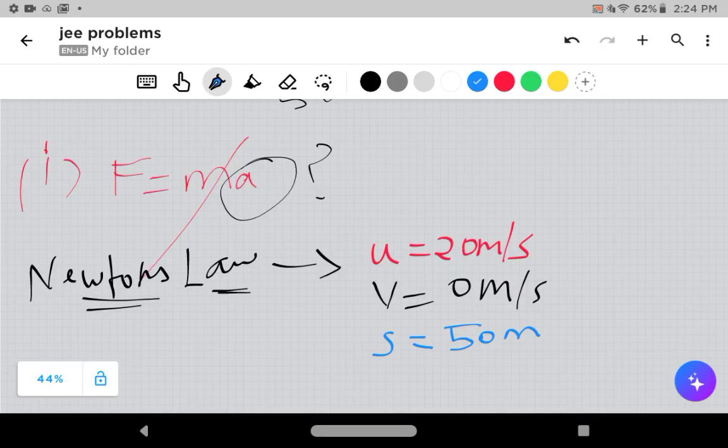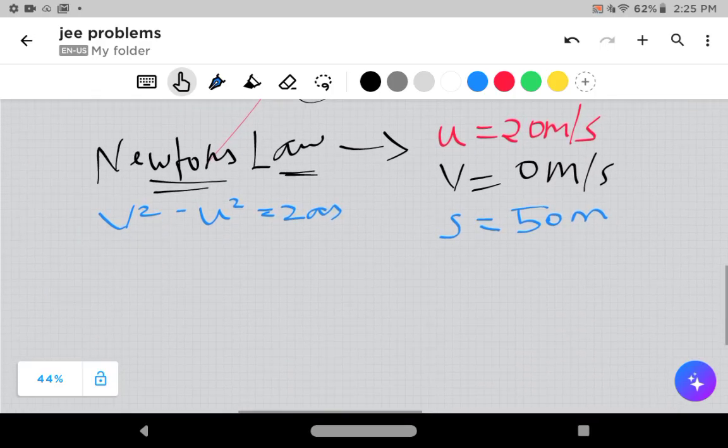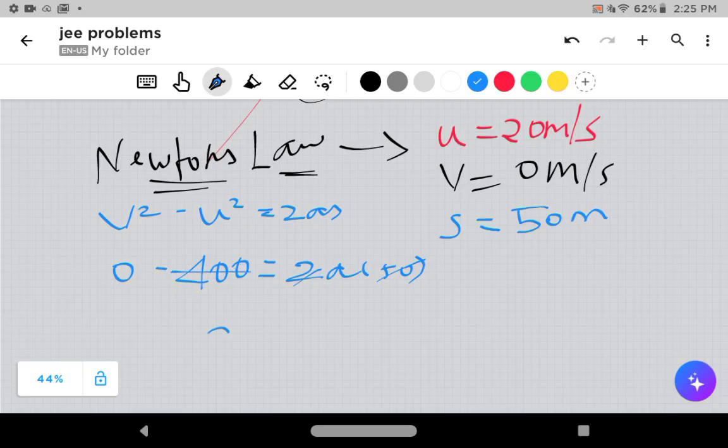So you just use which equation? s equals ut plus half at squared. No, v squared minus u squared equals 2as. Just want a. So just substitute. v is 0, u is 20, so 20 squared is 400. I don't want to spoon feed you guys. 2a, this is 50, so 2 times 50 is 100, and 400 by 100 is 4. So a is equal to minus 4 meters per second squared.